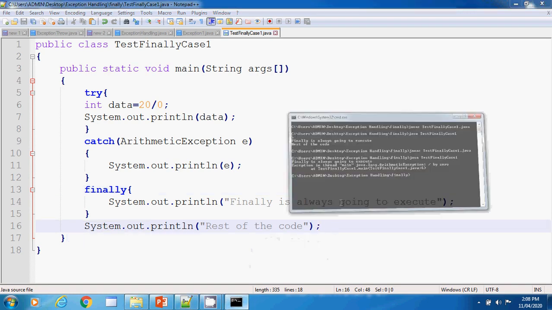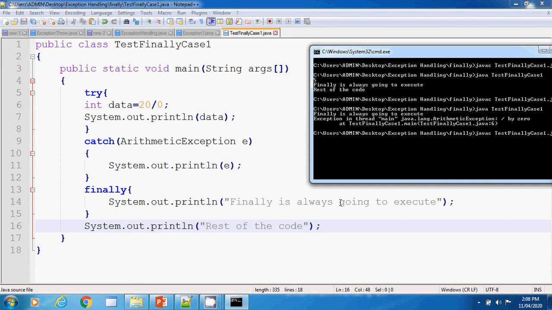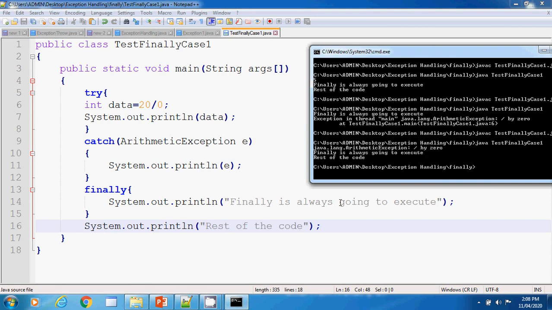So if we compile and run our code, it compiled successfully, and if we run it, look, java.lang.ArithmeticException: divide by 0. It has given you the proper exception because we have handled it in a proper way. Finally is always going to execute, that is also cool, and the rest of the code is also coming. So in this condition everything is working properly, because the exception is handled, and finally is doing its part, and the rest of the code is also there.